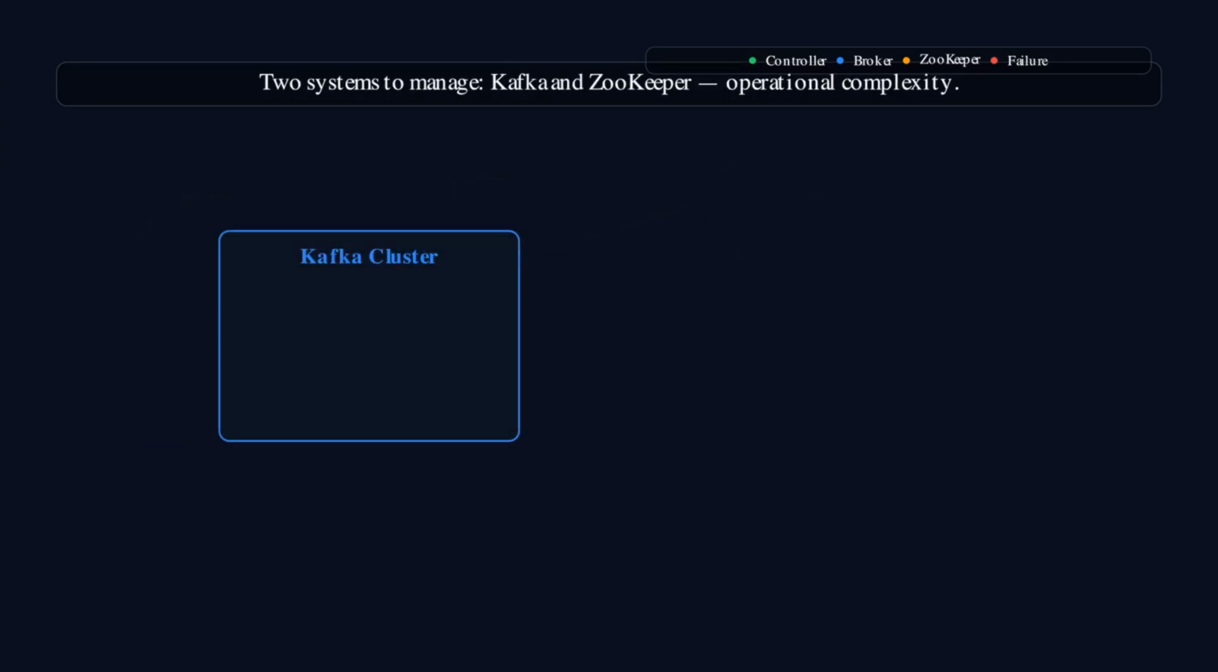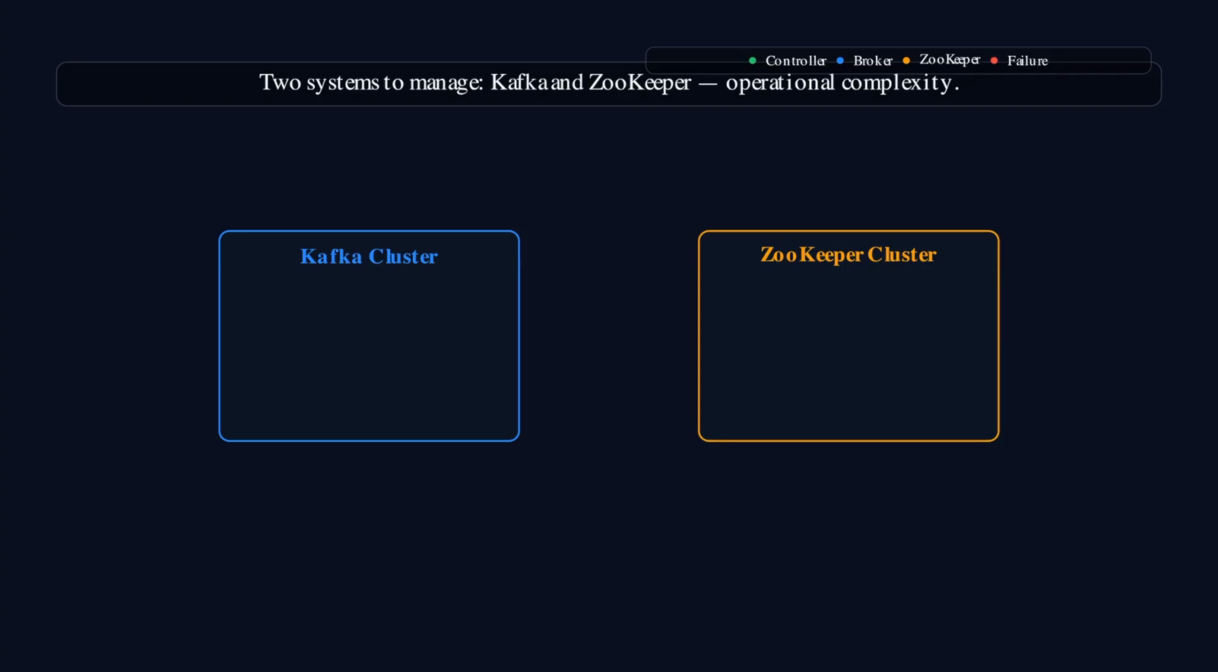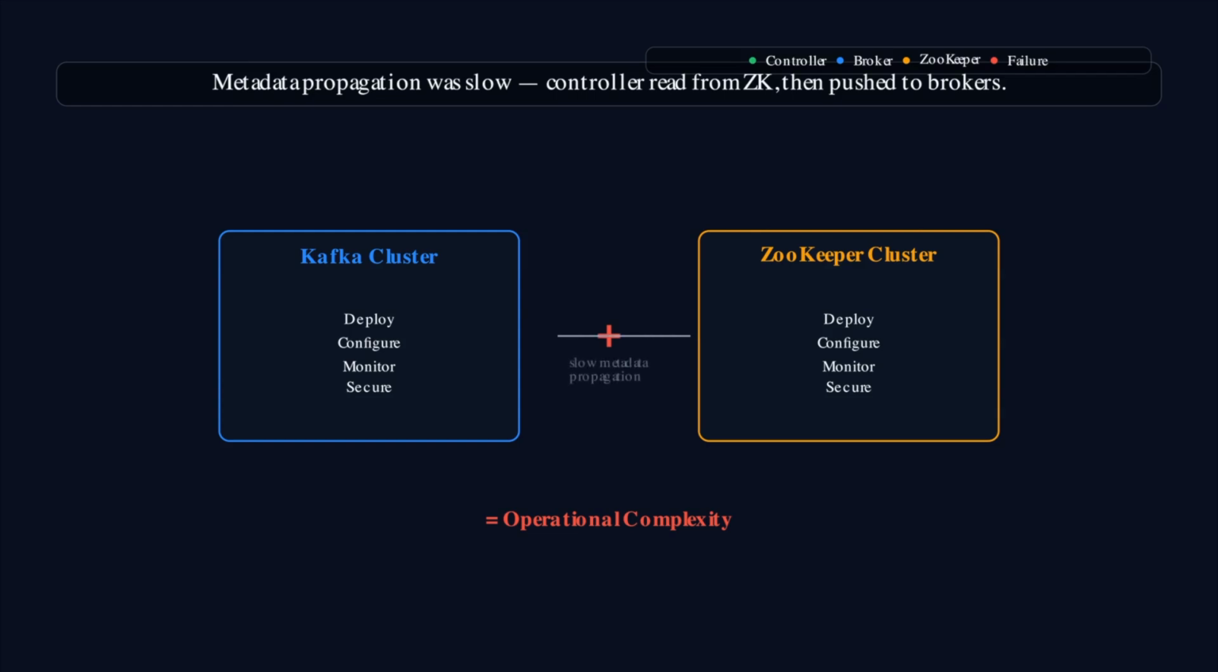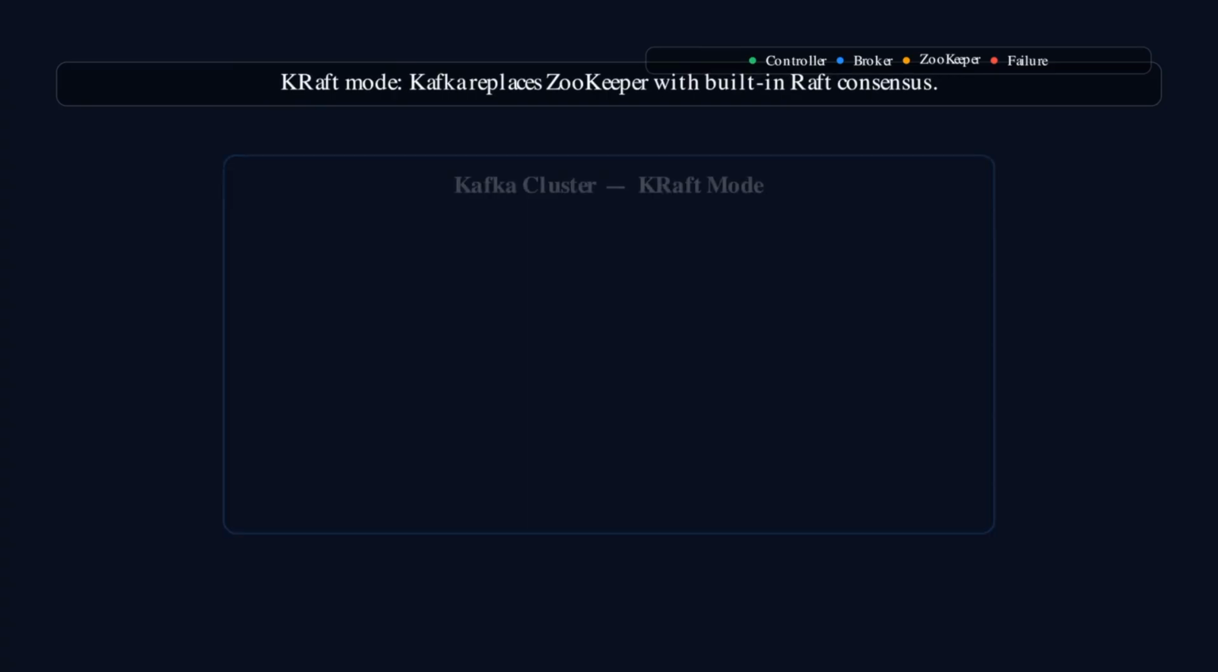This architecture meant operating 2 separate distributed systems, Kafka and ZooKeeper, each with its own deployment, configuration, monitoring, and security requirements. This added significant operational complexity, especially for smaller teams. Metadata propagation could also be slower because the controller had to read state from ZooKeeper and then push updates to every broker individually. As clusters grew larger with tens of thousands of partitions, these bottlenecks became increasingly painful and limited Kafka's ability to scale its control plane.